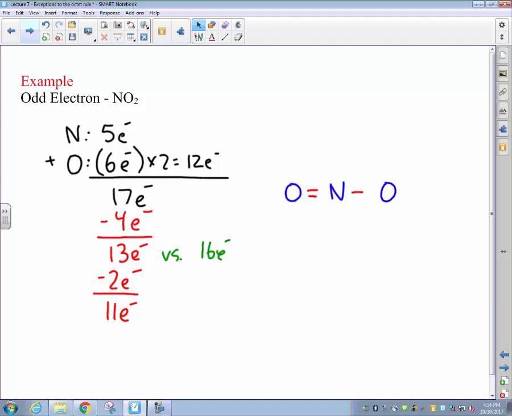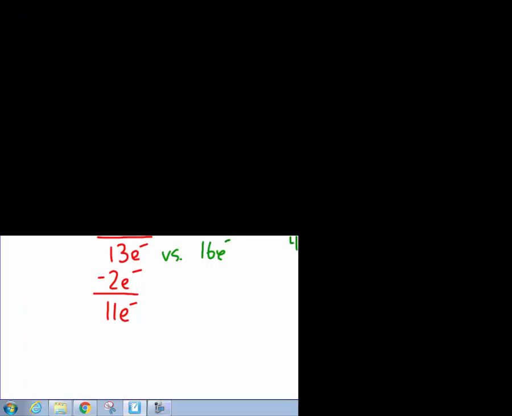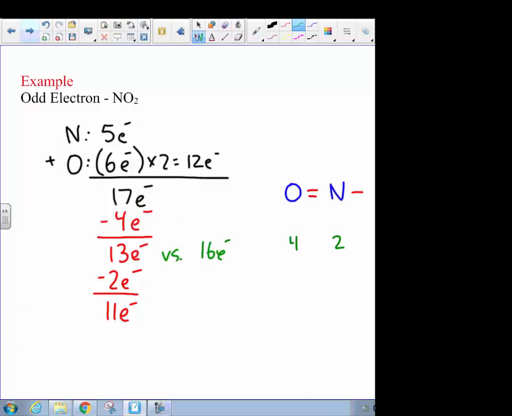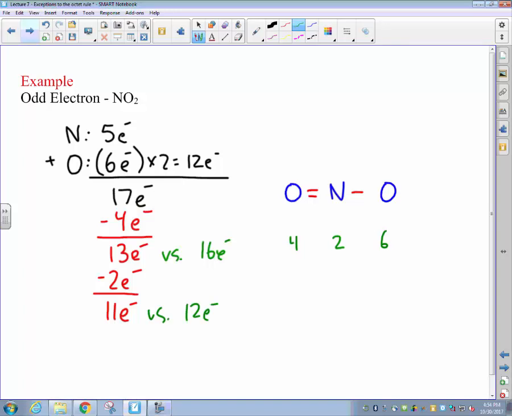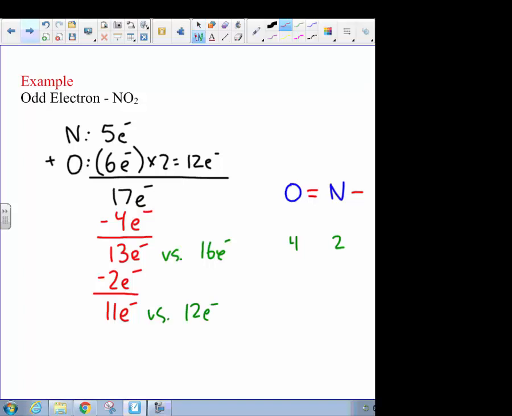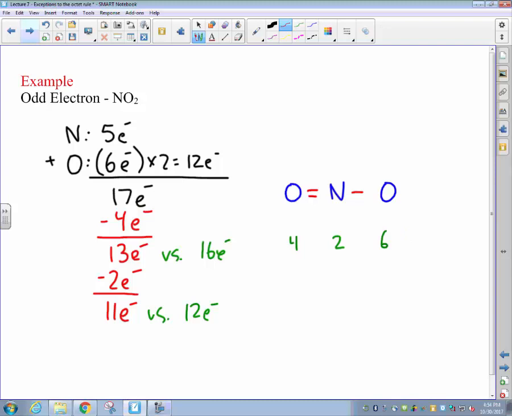So counting up, the oxygen on the left-hand side now needs only a total of 4 more electrons, whereas the central nitrogen only needs 2, and the oxygen on the right-hand side still needs a total of 6. So again, counting up, that gives us a total of 4 plus 2 is 6, plus 6 is a total of 12 electrons, which we still need in order to complete our octets.